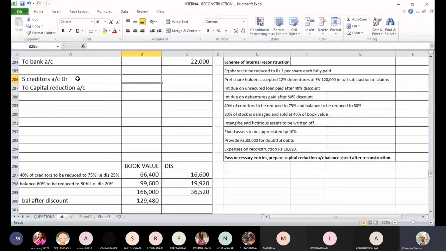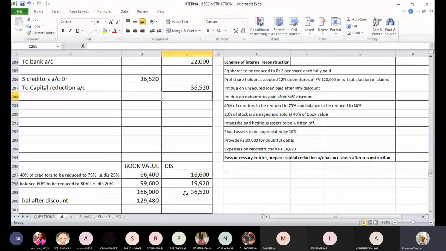We will pass just one entry, 36,520 rupees. Let's go to the next adjustment.